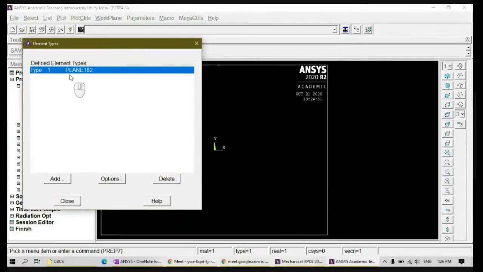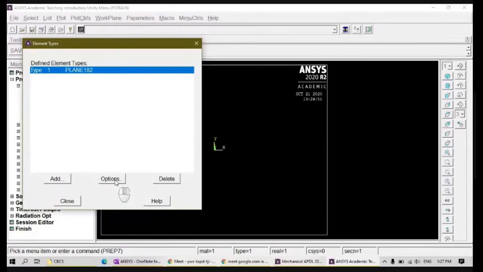After I choose this, the first step you have to do is go for options, right? Because when you go for this plane 2-dimensional problem, you should categorize it. What type of problem is it? It is a plane stress problem, plane strain problem, or axisymmetric problem. Because we can categorize in these 3 types. What we are going to solve now is a plane strain problem.